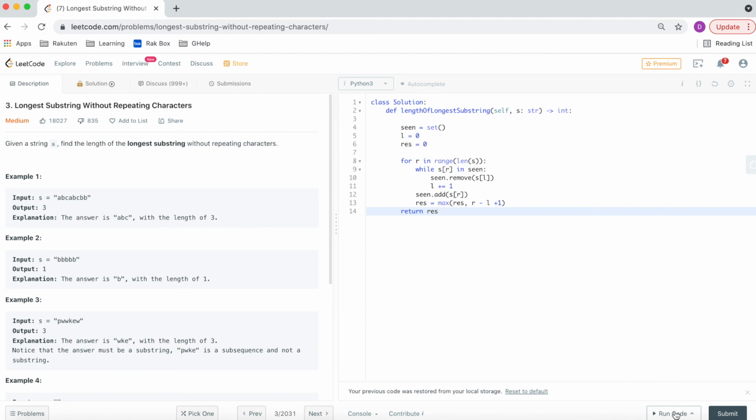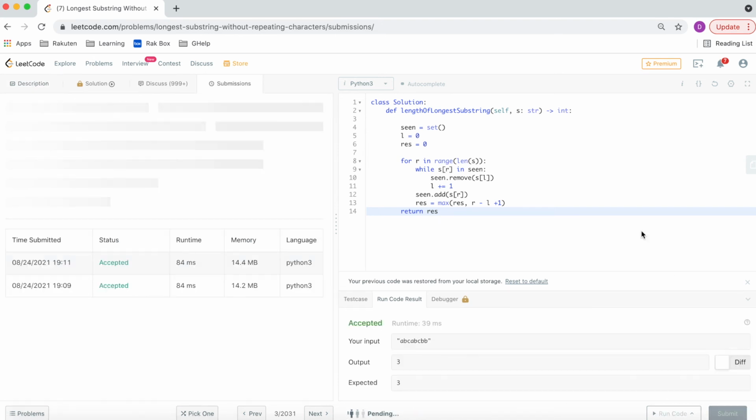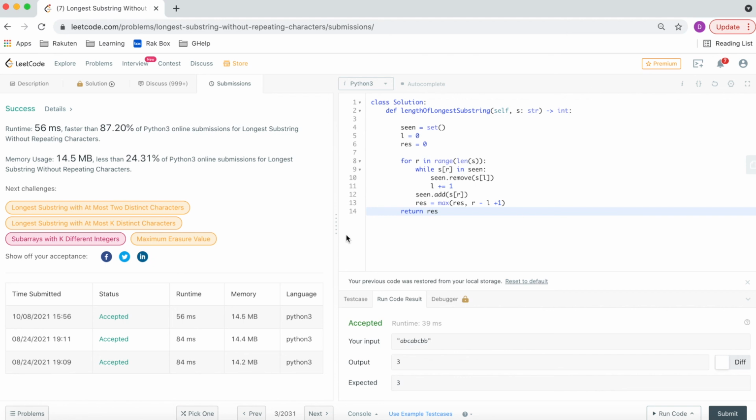So let us run this and check. I will do a submit. So the code is submitted, and it's faster than 87% of the Python 3 online submissions, which is very good. And the complexity of this approach would be order of n, as we are iterating through the list only once.